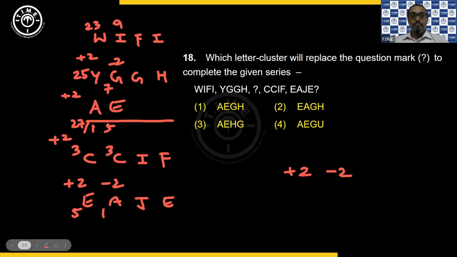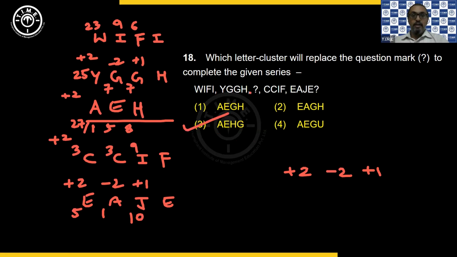So A and E. Then next we have is F, that is 6, and then G, that is 7. So this is +1. Now here you have a 9 and a 10. Here also you are doing +1. So if I do for the third alphabet as +1, 7 + 1 is 8. 8 alphabet is H. So AEH, and that's available in the third option. So basically the logic is +2 -2 +1 -1.